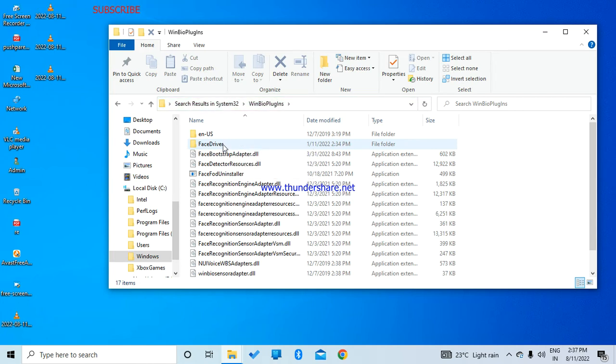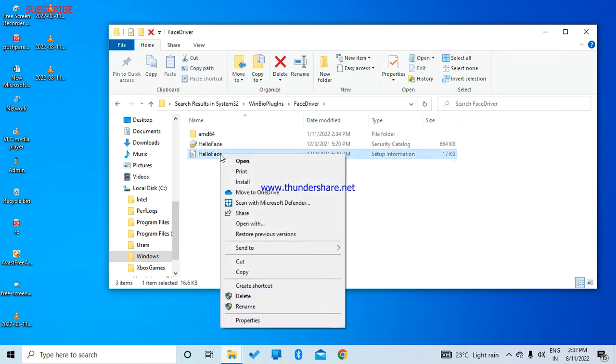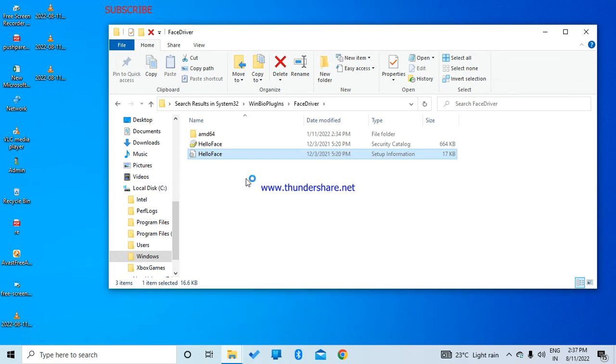After that, click on face driver, right click on the last one and click on install. Click on yes. After installing it, restart the PC. If the problem still does not resolve, coming to the second step,